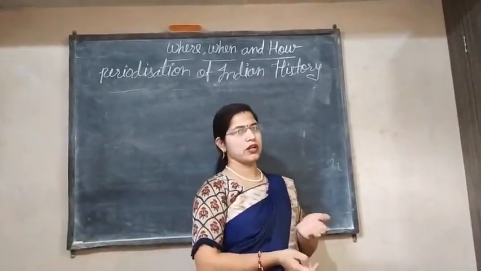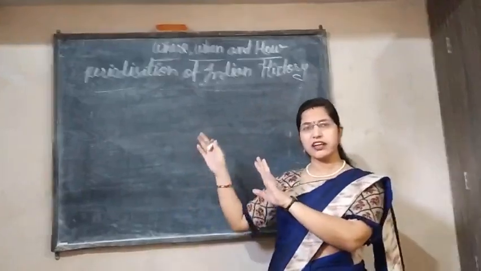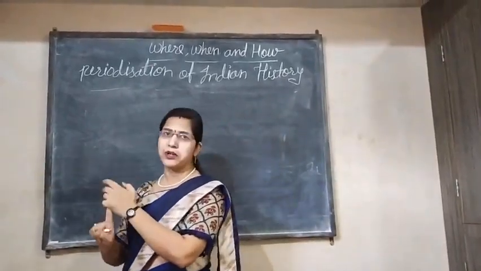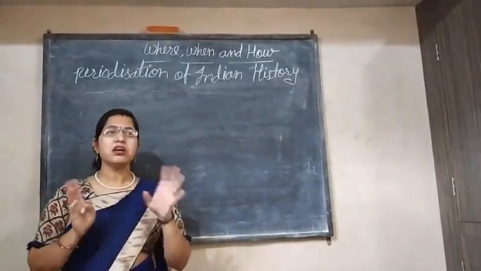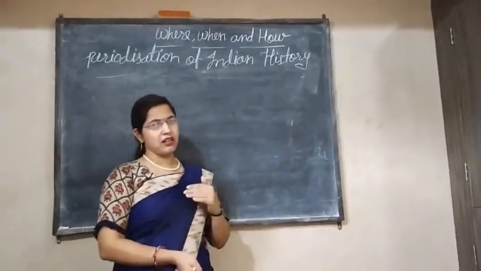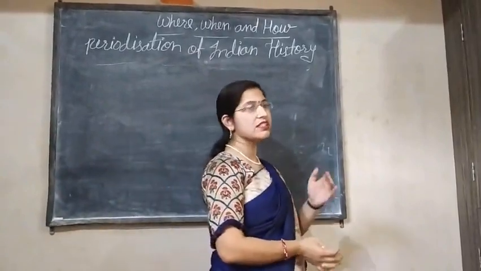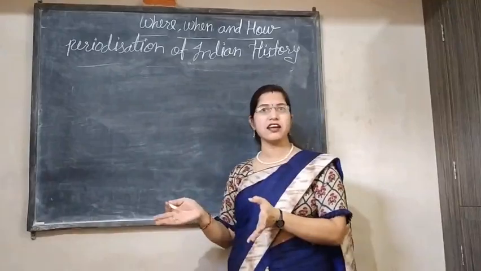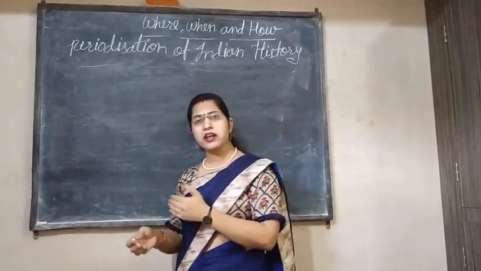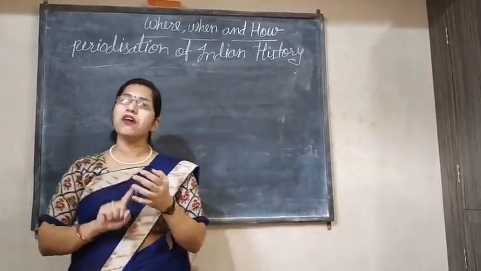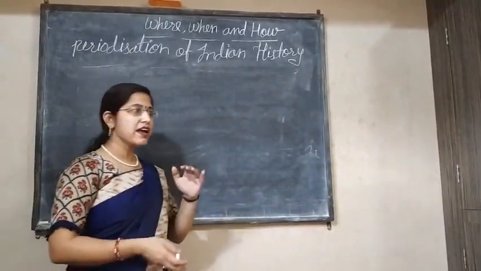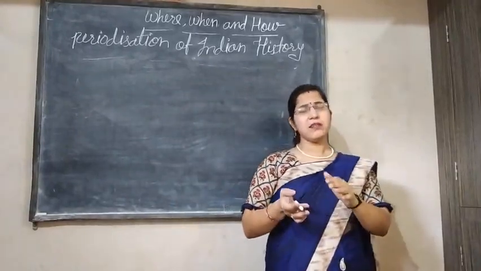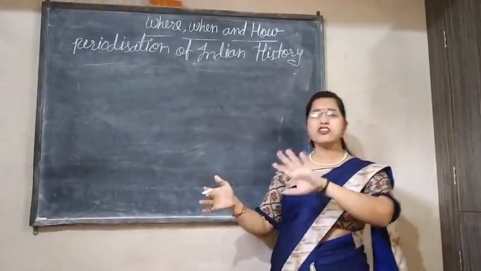So you have understood the second periodization: the ancient period, medieval period and modern period. But some historians are not satisfied with the term modern period, because modernization means people have freedom, liberty, and are scientifically developed, but in the British period it was not there.